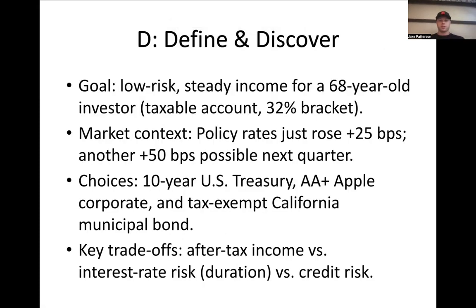Define and discover. Our goal is to maximize reliable after-tax income while keeping risk low. The market just saw a 0.25% rate hike, and there's a real chance of another 0.5% next quarter. We're comparing one, a 10-year U.S. Treasury bond, two, an AA plus Apple corporate bond, and three, a California municipal bond, which is tax-free. The main trade-offs are tax efficiency, interest rate risk, and credit risk.